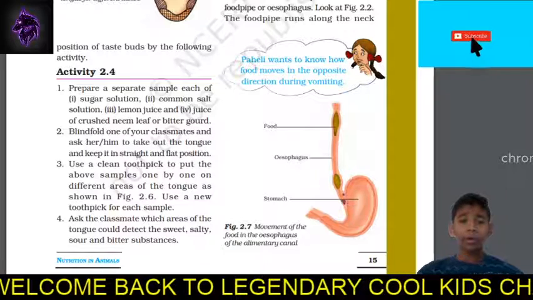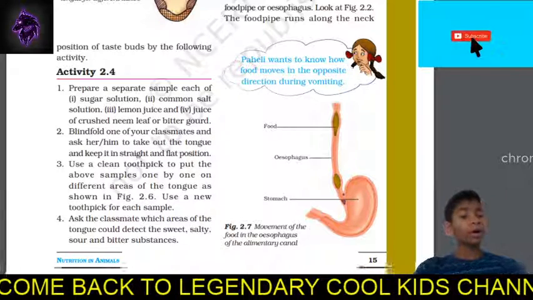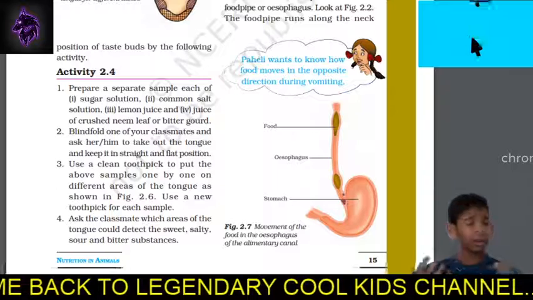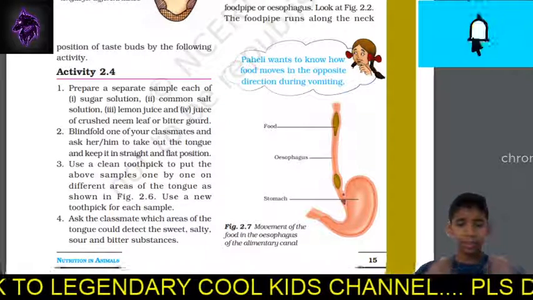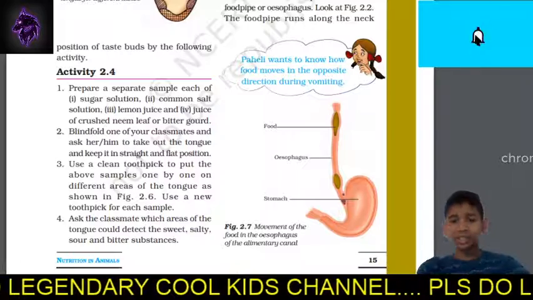What is the work of the esophagus? The work of the esophagus is to bring down the food particles into the stomach, the liver, the pancreas, etc.